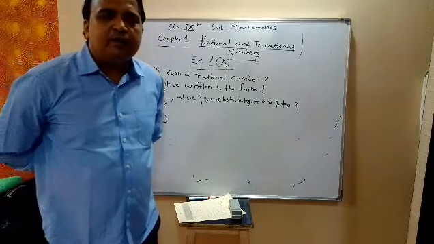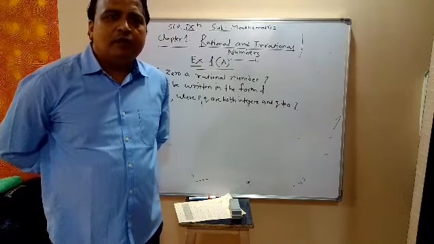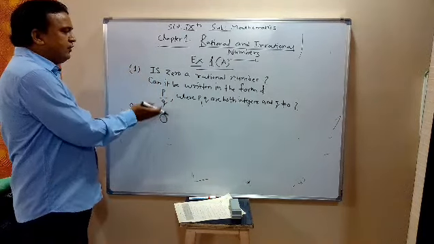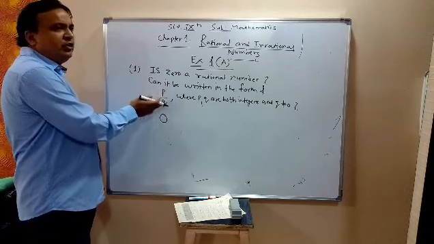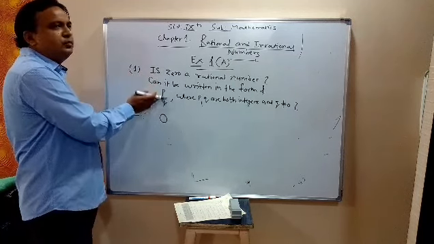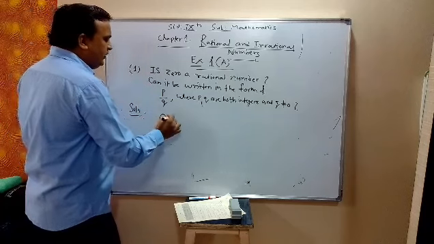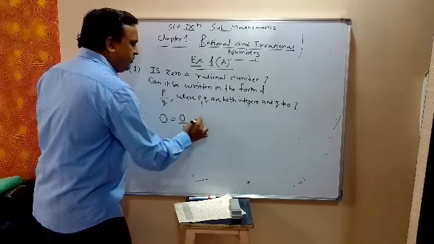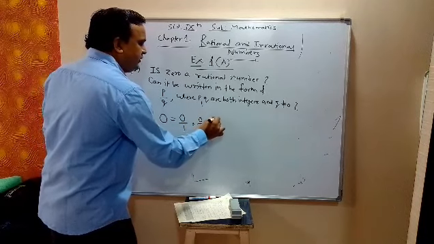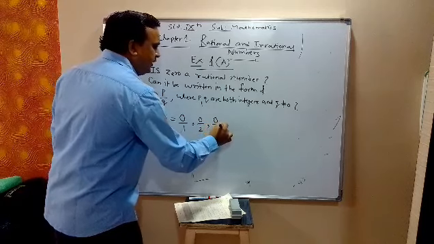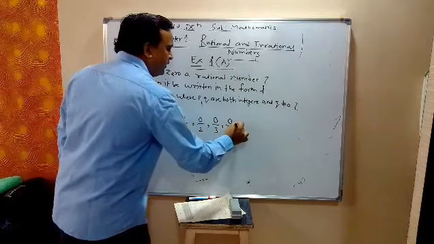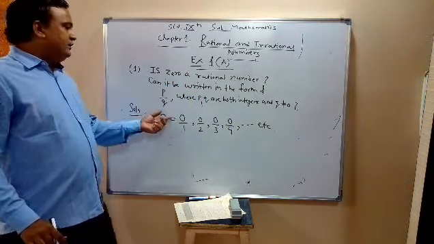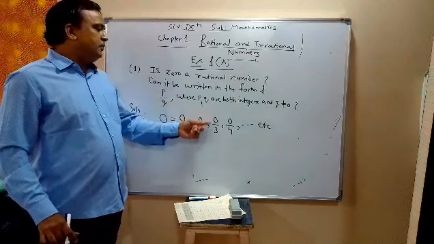Any rational number is of the form P upon Q. So can we write 0 in the form of P upon Q, where the denominator Q is non-zero and P and Q both are integers? We can write 0 upon 1, 0 upon 2, 0 upon 3, 0 upon 4, and so on.